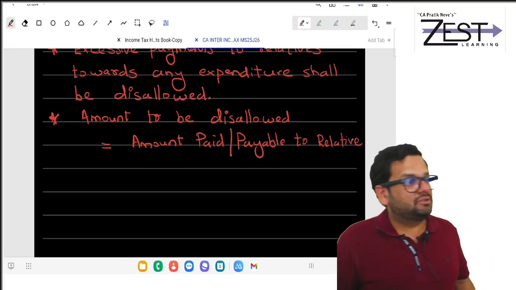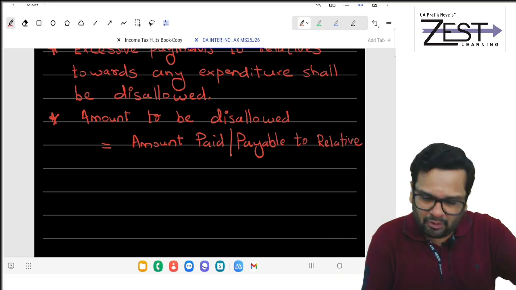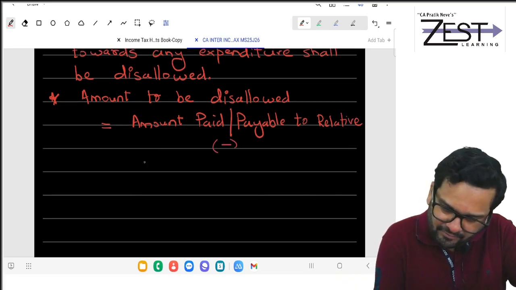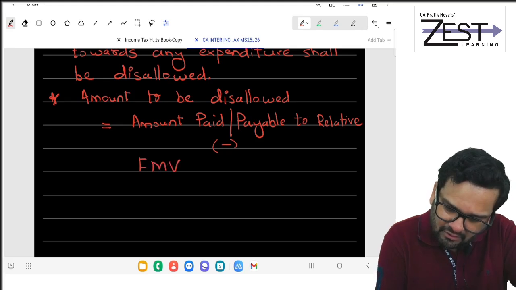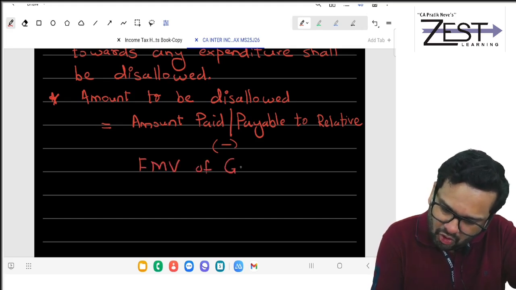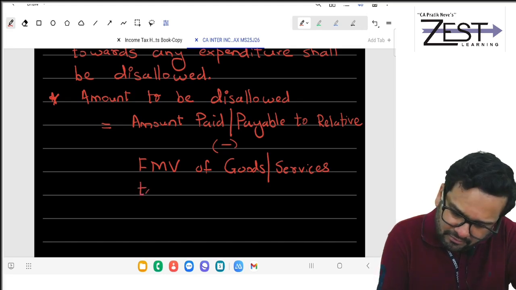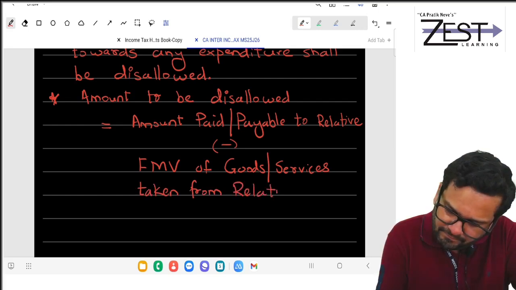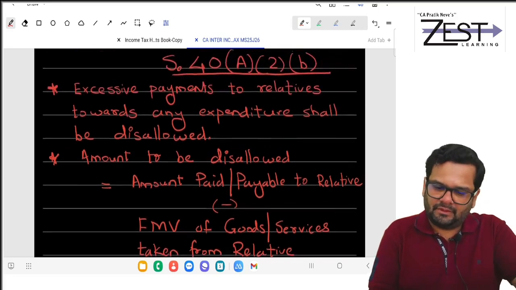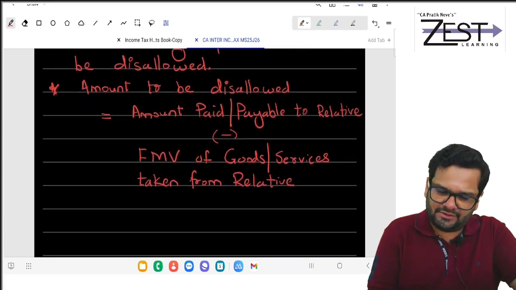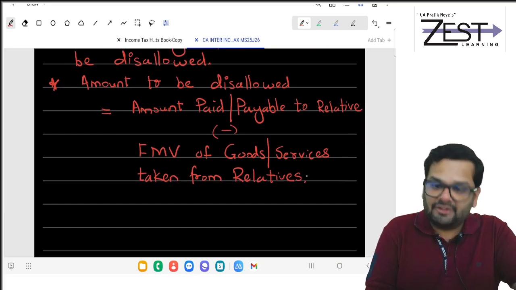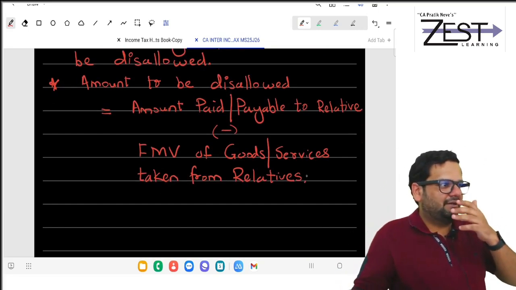The amount paid or payable to the relative was high. So that amount minus the fair market value of what? Of goods or services taken from, yes, taken from relatives. So understand this much at this level.